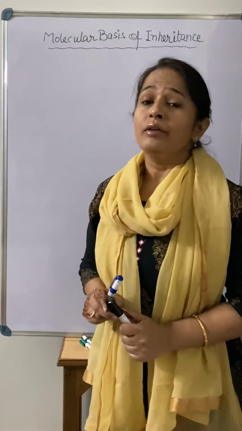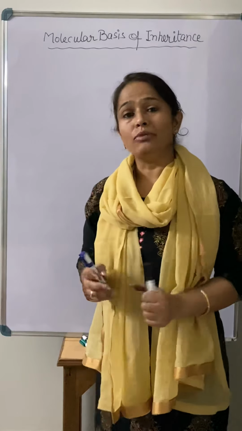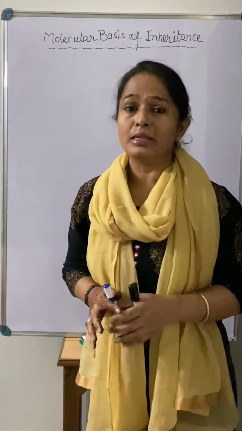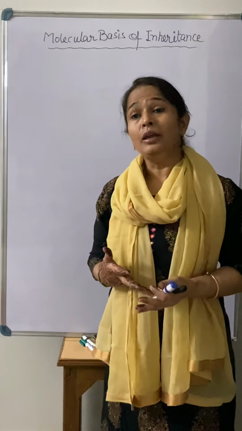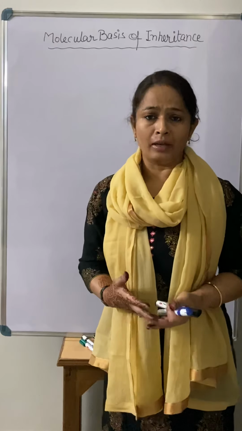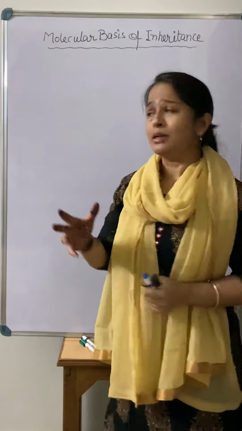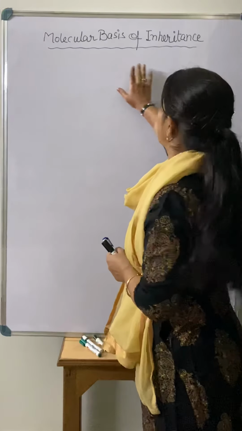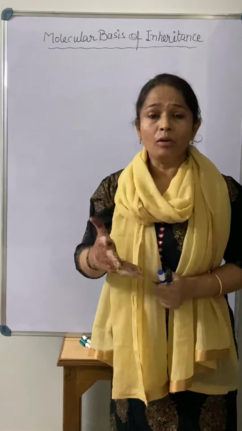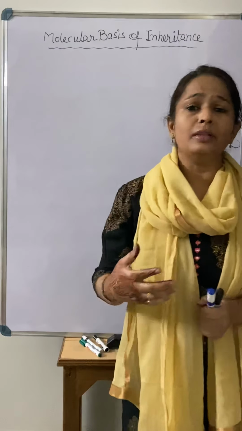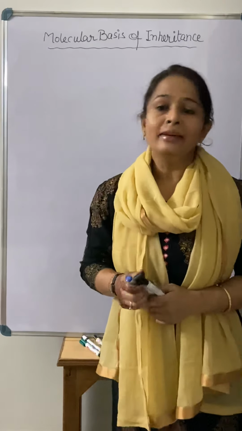But gradually, with the discovery of cell structure, we got to know that there is a structure that we call the nucleus. Inside the nucleus there are chromosomes, and in those chromosomes there is something present that is responsible for passing characters from one generation to the next generation. So this chapter is concerned with that topic only. Molecular basis of inheritance means: what is the actual chemical or substance present in the cell that is responsible for transferring characters from one generation to the next generation.